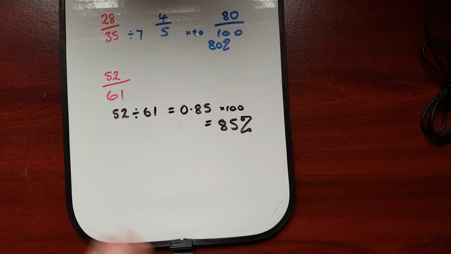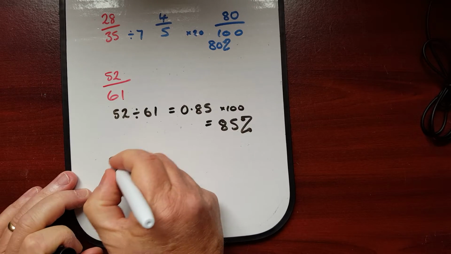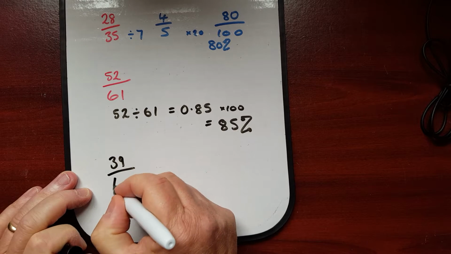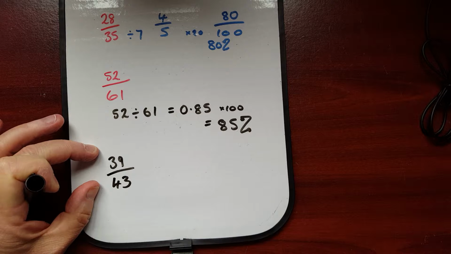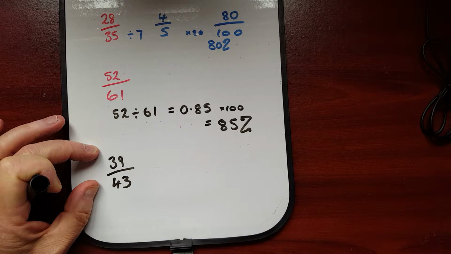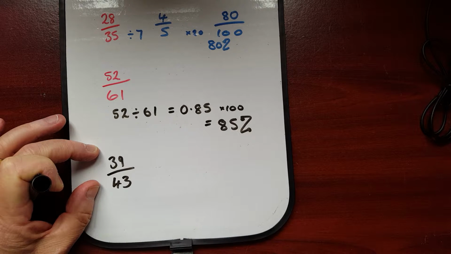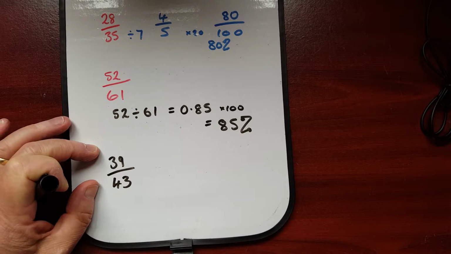Any number at all, however, let's pick a random one, 39 over 43. We know that that's going to be a good score, don't we? Because we should always be estimating. If you got 39 out of 43 in a test, you'd have quite close to full marks. So we should be expecting our answer to be like up in the 80s and 90%. And if our answer isn't anywhere near that, we've done something wrong.